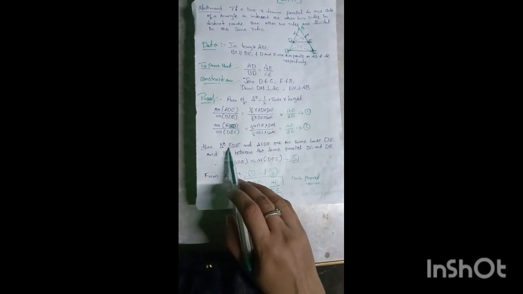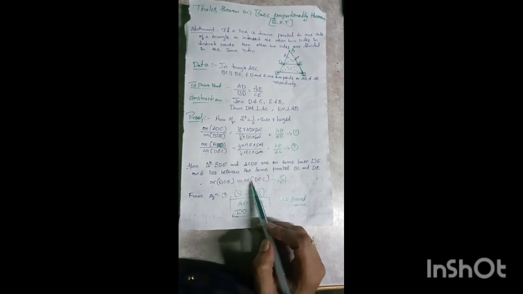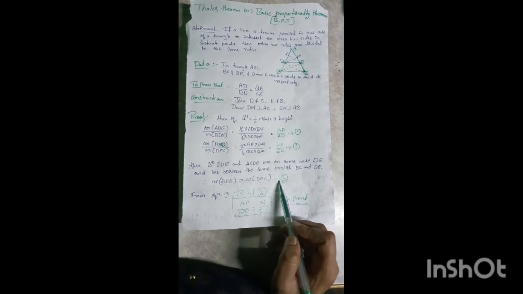Here observe triangle BDE and triangle CDE. BDE and CDE lie between the same parallels, that is DE and BC, right? And also BDE and CDE have the same base DE. So with the same base DE, the area of BDE and the area of CDE are equal. That is, area of BDE is equal to area of DEC. Take it as equation 3.